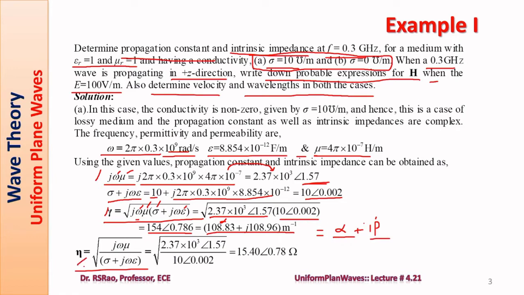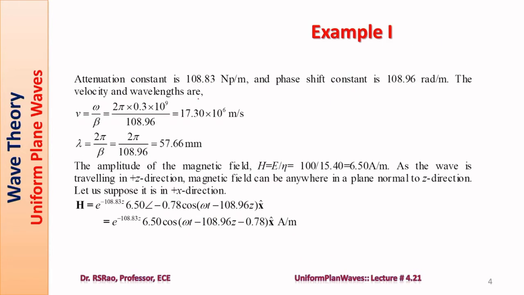In the same way, eta can be computed. j omega mu is available, substitute here. Sigma plus j omega epsilon is also available. Substitute. A little bit of manipulation leads to 15.40 angle 0.78. This is eta. This value also we are going to use, so keep it in mind. Its angle is 0.78, its magnitude is 15.40. Now real part of gamma, the propagation constant, is the attenuation constant.